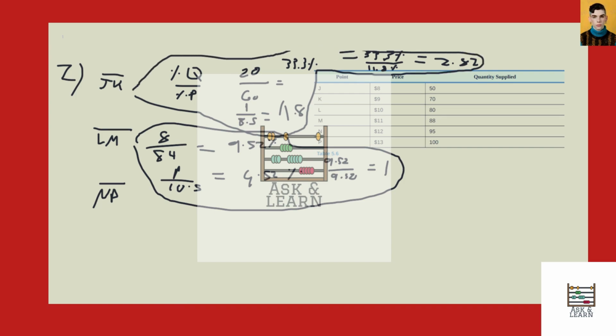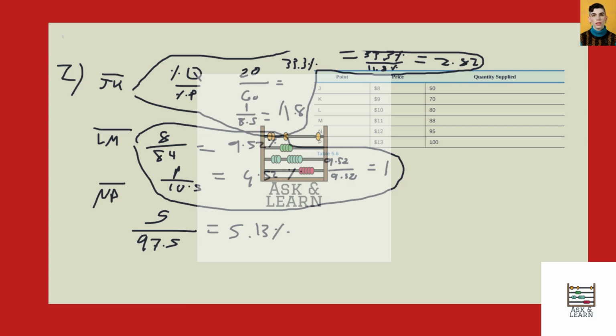Okay. Finally, for NP, we're looking at an increase of 5 divided by 97.5, which equals 5.13%.